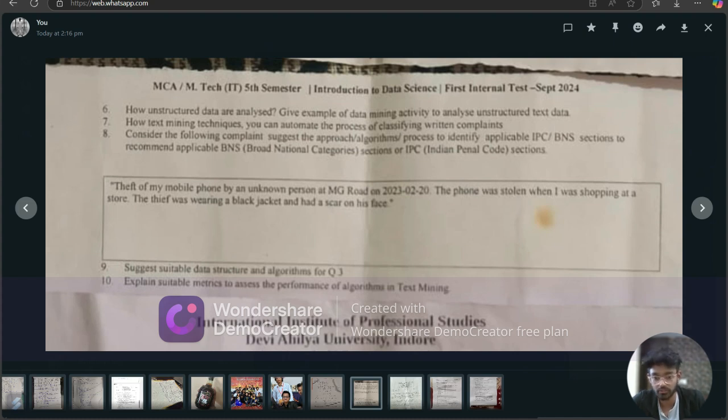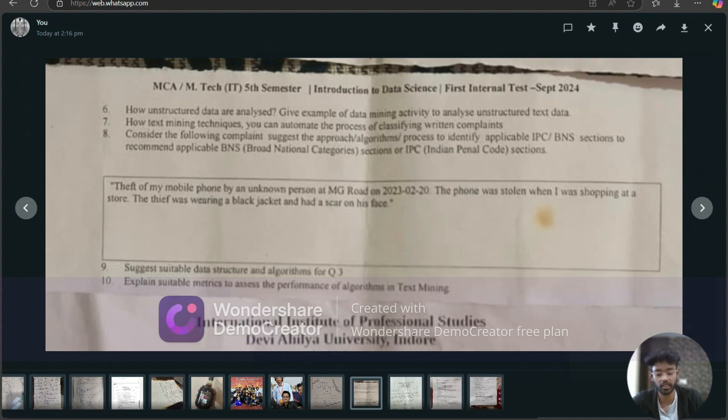Now in the next question, we will see what are the data structures and algorithms used in this process. Now first we will go through algorithms. First is natural language processing, NLP. Use techniques like tokenization, stemming, and lemmatization to pre-process the complaint text.